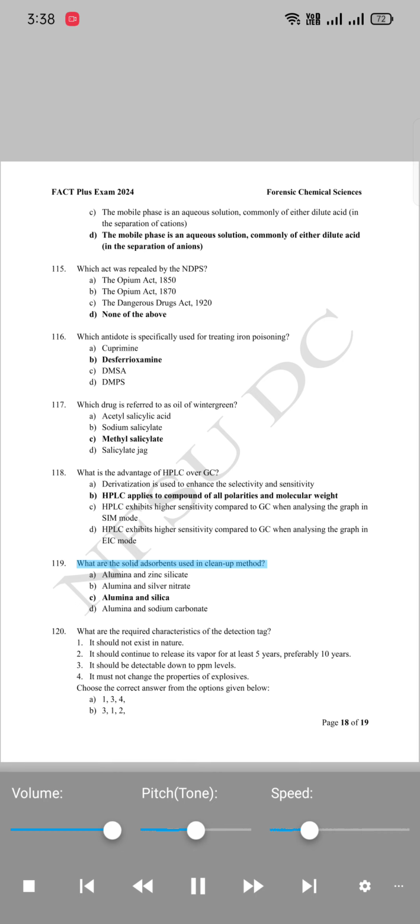119. What are the solid adsorbents used in cleanup method? A. Alumina and zinc silicate. B. Alumina and silver nitrate. C. Alumina and silica. D. Alumina and sodium carbonate.